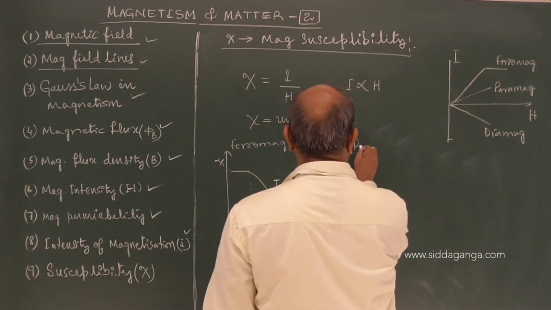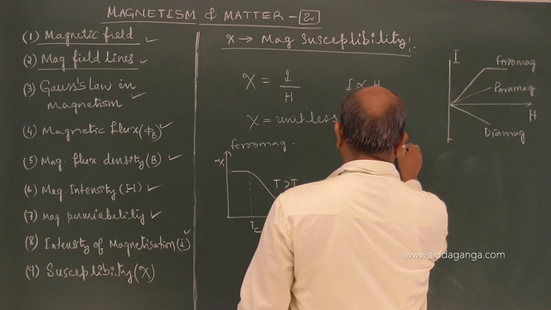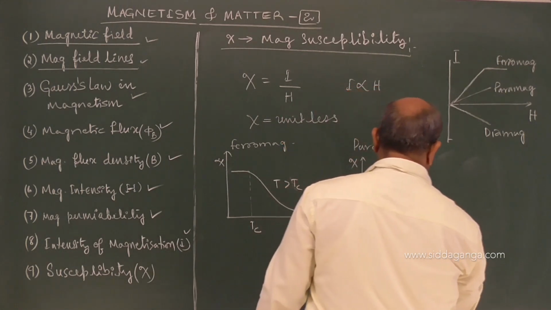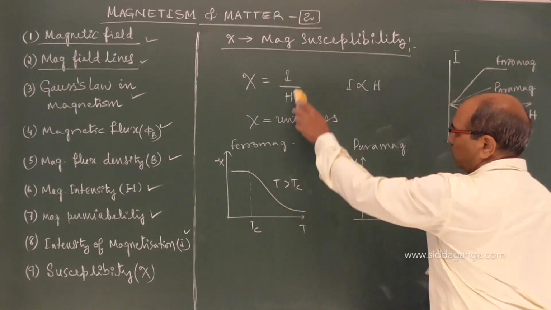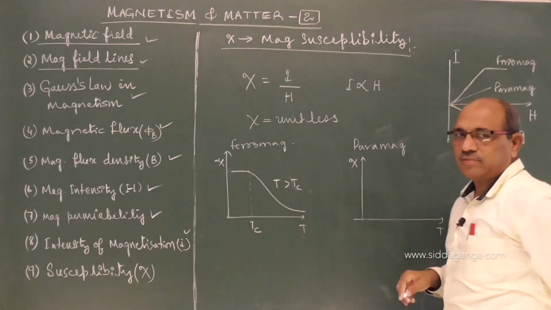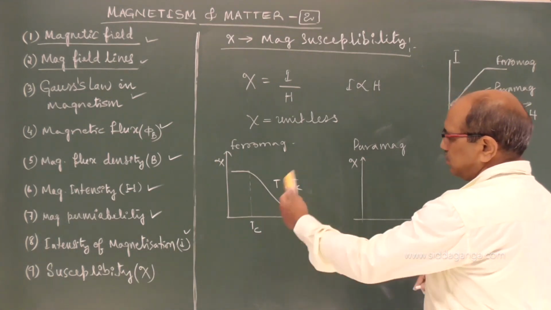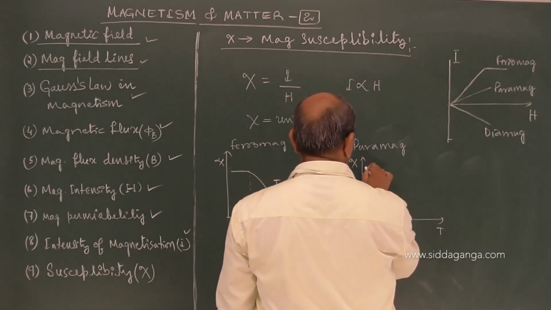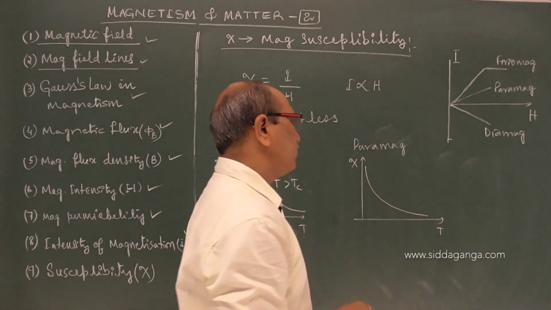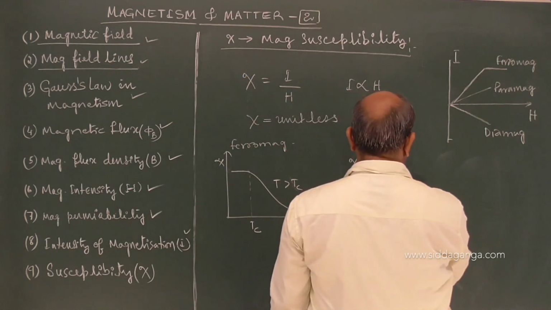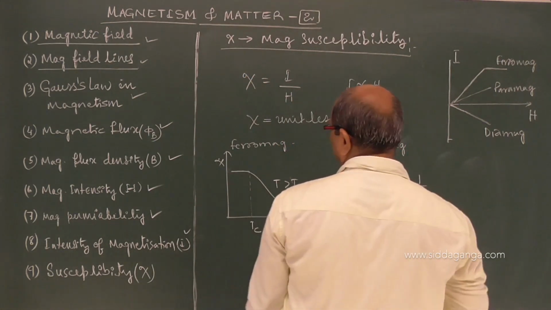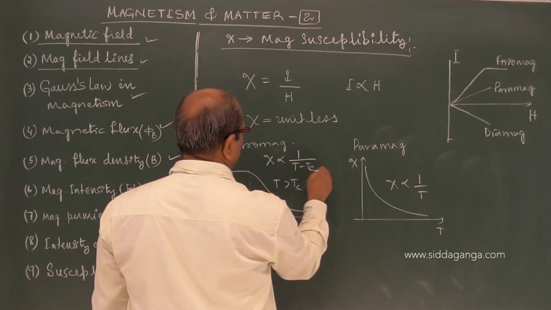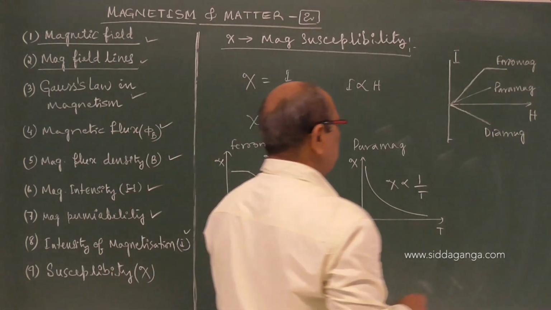It happens like that. Now if you come to paramagnetic, the variation of susceptibility with temperature: it does not depend on I and H, but depends on temperature. As temperature increases, the nature goes on changing. For paramagnetic, the curve is almost like this. The susceptibility is inversely proportional to temperature. Here, susceptibility is inversely proportional to T minus Tc for T greater than Tc.